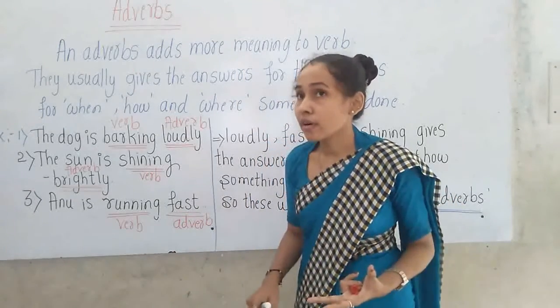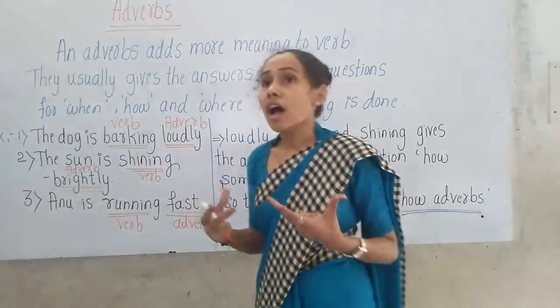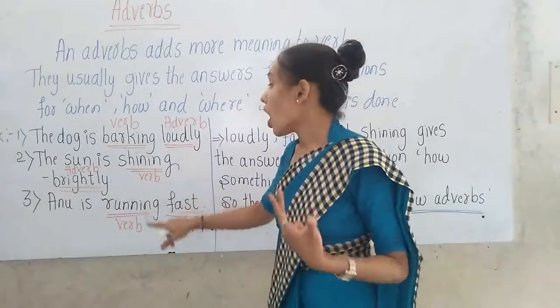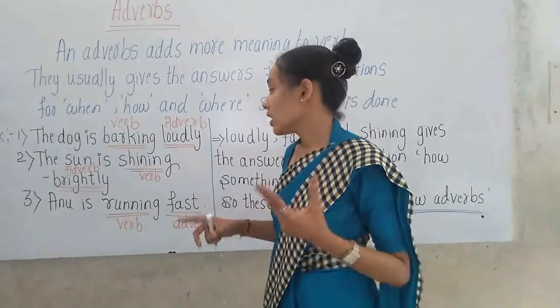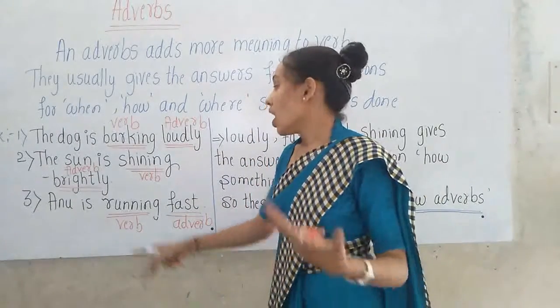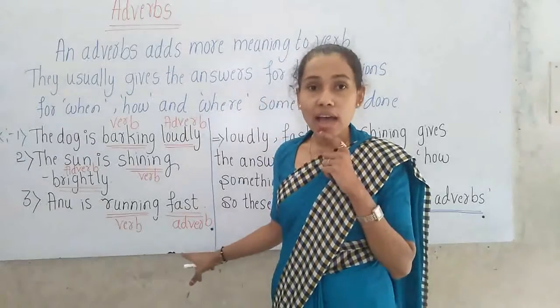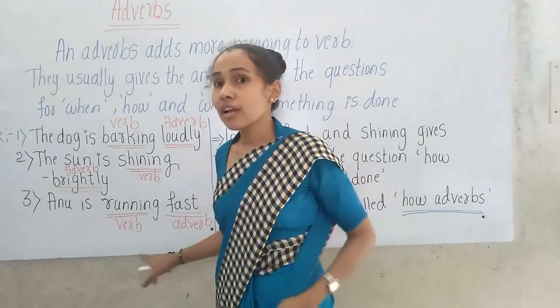How is Anu running? Anu is running fast. Fast is the adverb which gives the answer for the question how is Anu running? Anu is running fast.